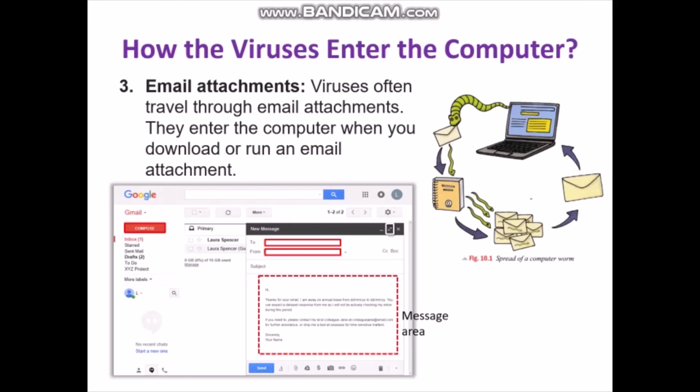Similarly, if you send any file containing a virus to your friend, and your friend downloads that file, his computer will also get affected. So always ensure that whatever you are sending and receiving through email doesn't contain any virus.